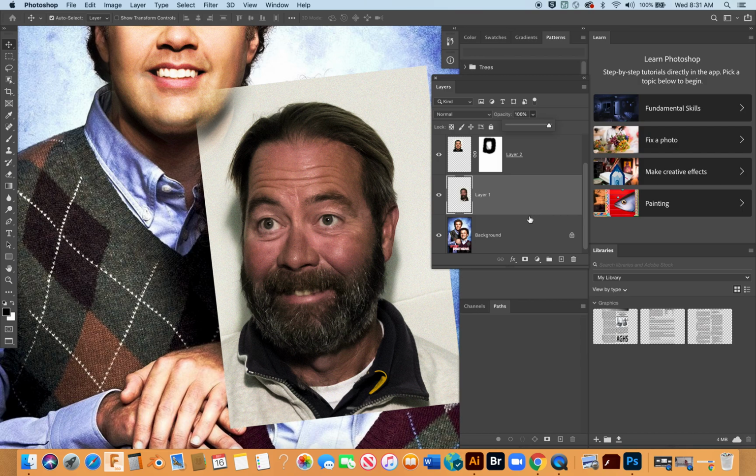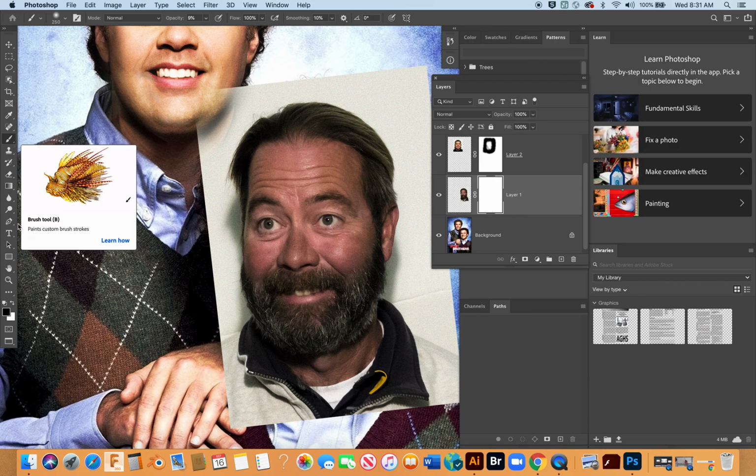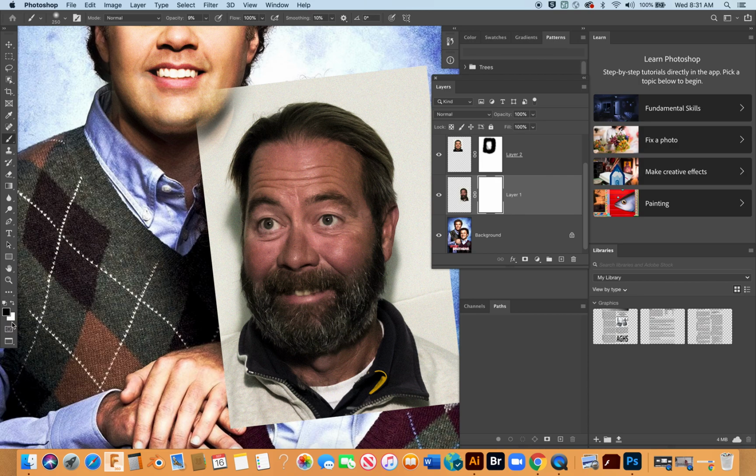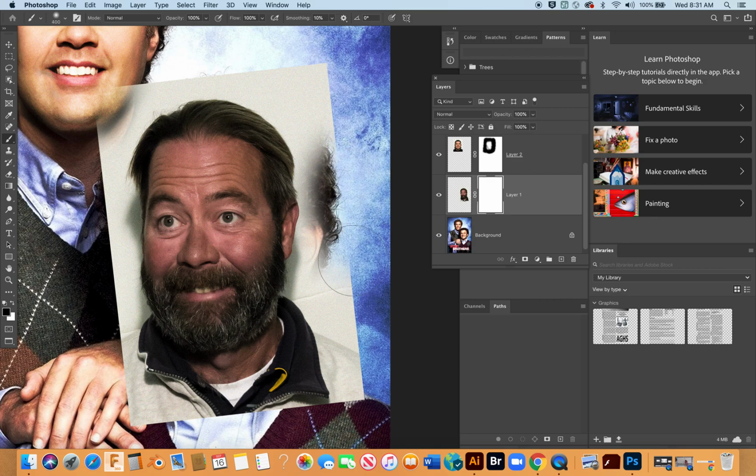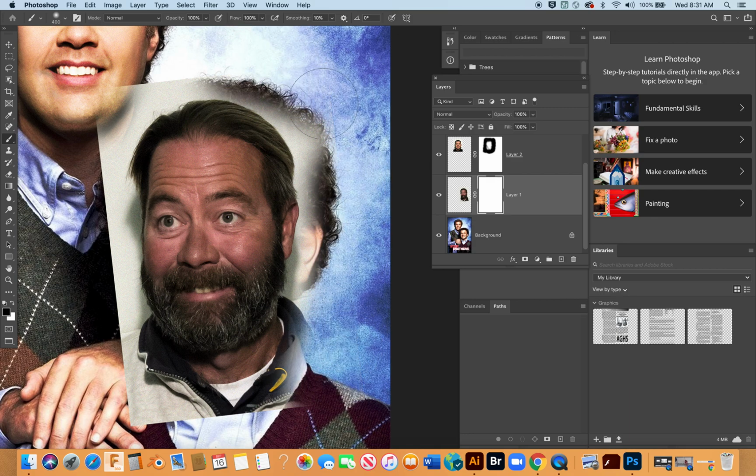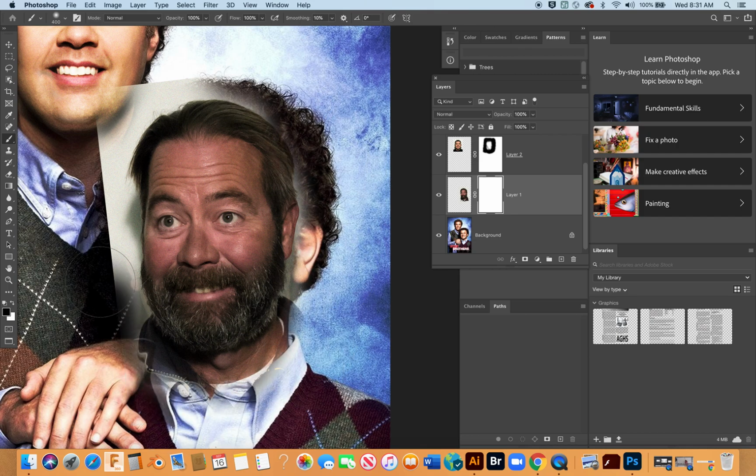And now I'm going to repeat what I did on this previous layer up here. I'm going to go ahead and attach a layer mask to Bill by clicking. And then remember, we use the paintbrush and black or white or varying opacities of black or white to blend and feather in Bill's face into the background. So first I'm going to crank my brush opacity up to 100% just so I can get rid of this background. I don't need that background back there. I'll let it cut a little bit into Bill's hair, which is fine.